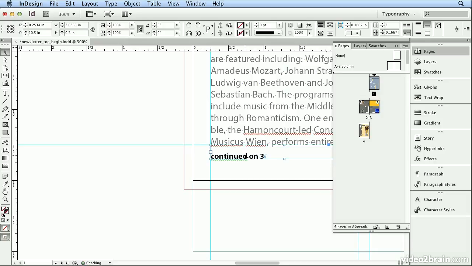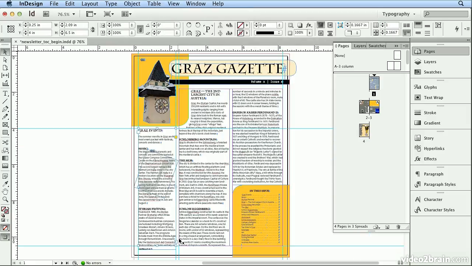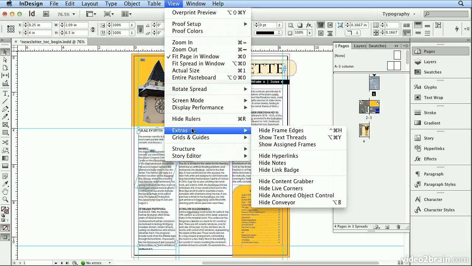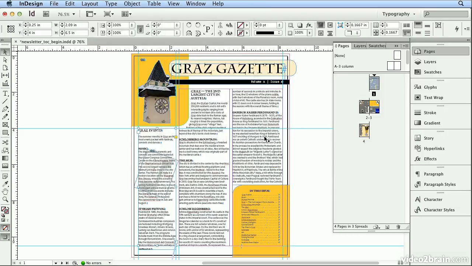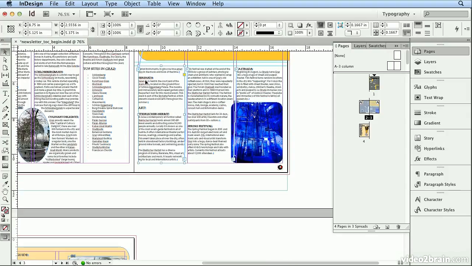If I move it up a hair, it touches this text frame and reads the thread or the output where this text is continued. So let's see that. If I go to View, Fit Page in Window, I can't see the thread or where the output is linking the text. So I'll choose View, Extras, Show Text Threads. And here I could just wheel down with my mouse and see that the output is going all the way to the top of this box on page 3.